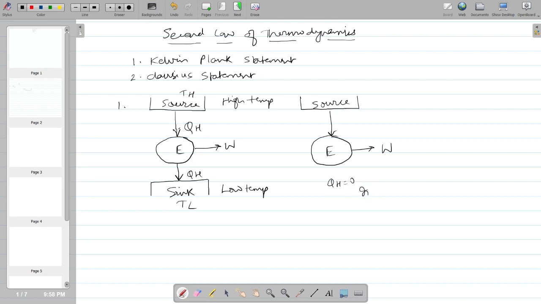This is impossible. It is also called PMM2, the perpetual motion machine of second kind, which completely converts the heat supplied at the high temperature into work. It is impossible as per the Kelvin-Planck statement.